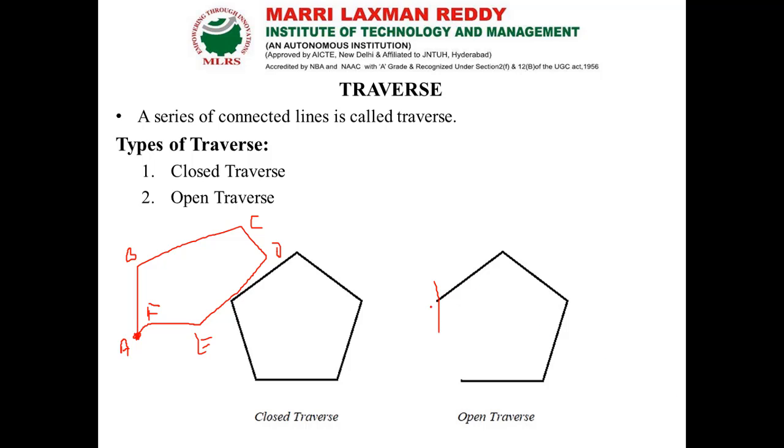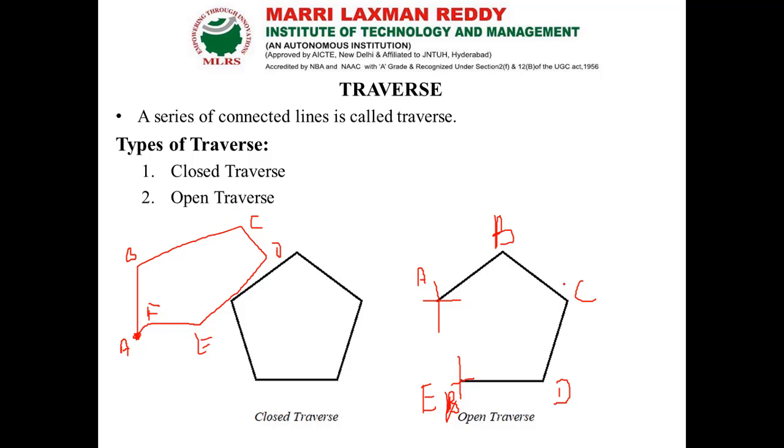If the starting point and ending point are not the same, for example A, B, C, D, and E, the starting and end points are not the same. Then the traverse is said to be an open traverse.